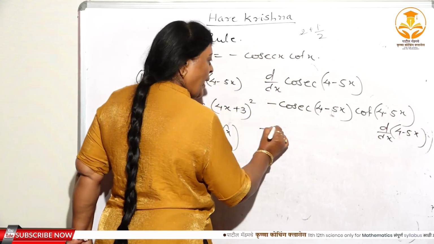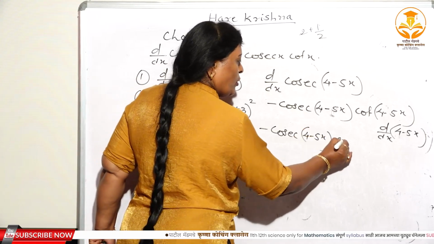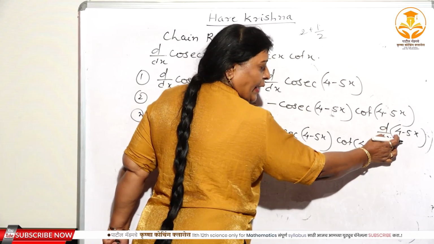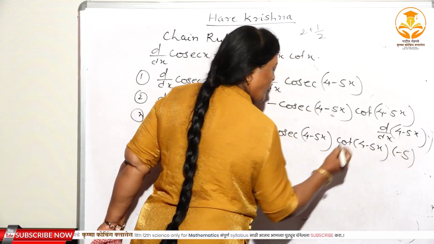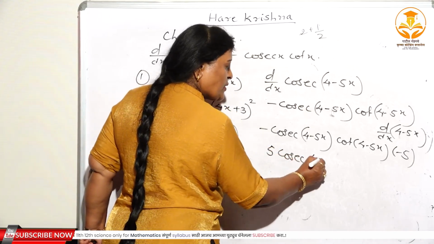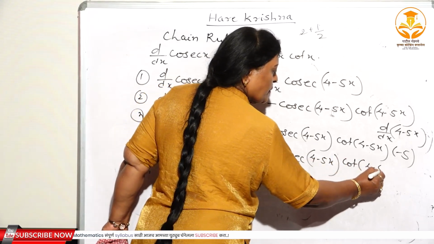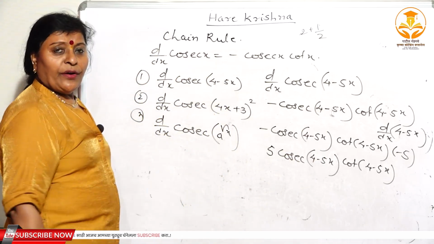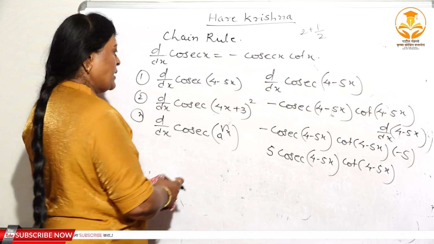Here again minus cosec (4 minus 5x) cot (4 minus 5x). Here the derivative of 4 is equal to 0. And what is the derivative of minus 5x? That is equal to minus 5. Minus minus plus, 5 cosec (4 minus 5x) cot (4 minus 5x). Right? So in this way you can find out the derivative of this function again with the help of the chain rule, isn't it?